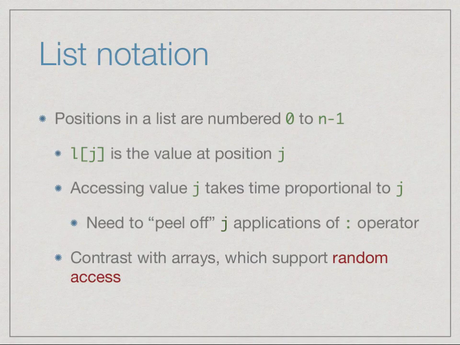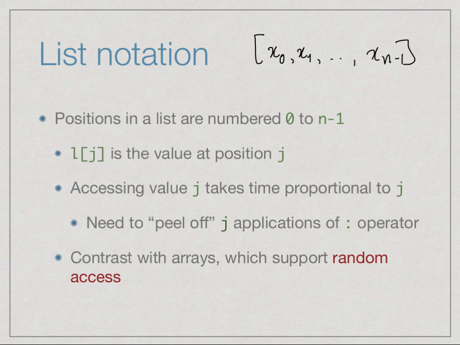So a list is a sequence, so we have implicitly values in it which are numbered with respect to 0. If I have a list with n values, I should think of that list as consisting of x0, x1 up to xn minus 1. So we have positions 0 to n minus 1. This is quite traditional. Arrays in languages like C, C++, Java start with 0, lists in Python start with 0, and so on.